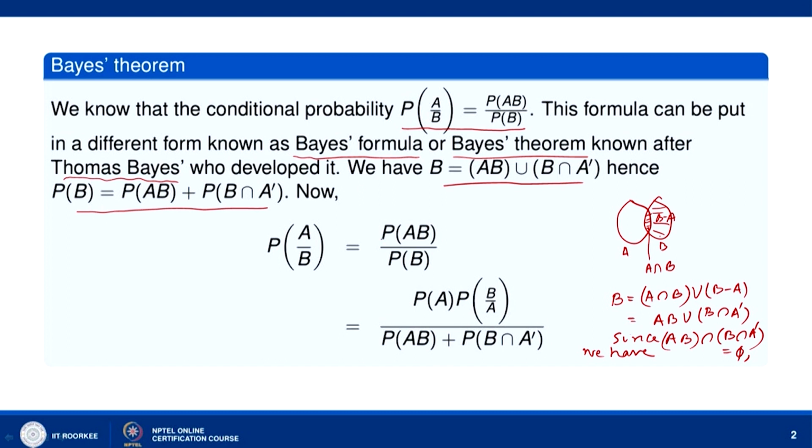Now probability of A given B is P(A intersection B) divided by P(B). We can write it as P(AB) equal to, by multiplication theorem, P(A) into probability of B given A, and probability of B is equal to probability of AB, that is probability of A intersection B, plus probability of B intersection A dash.